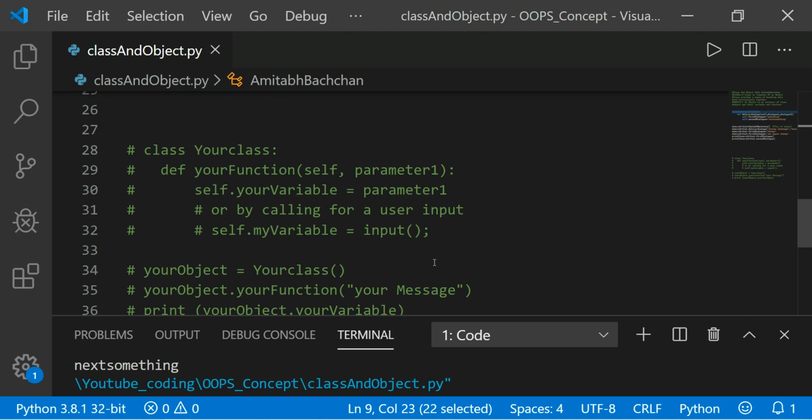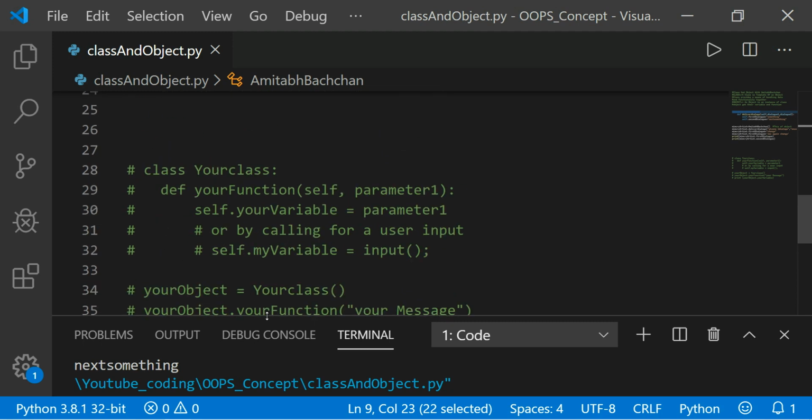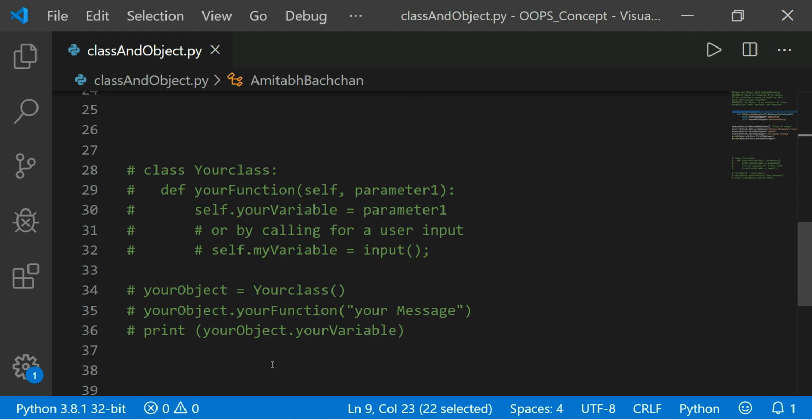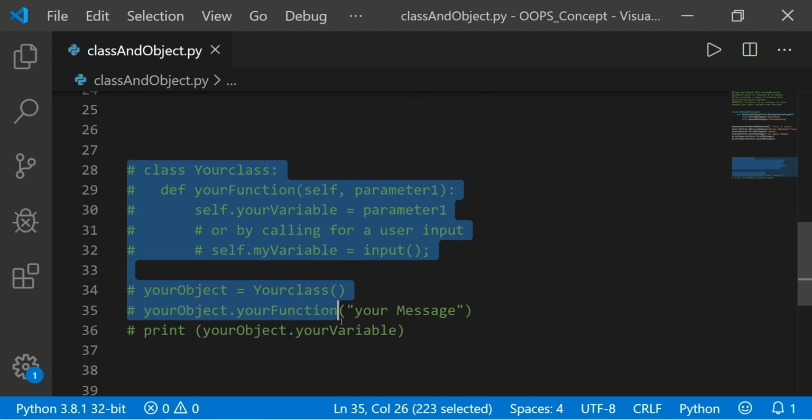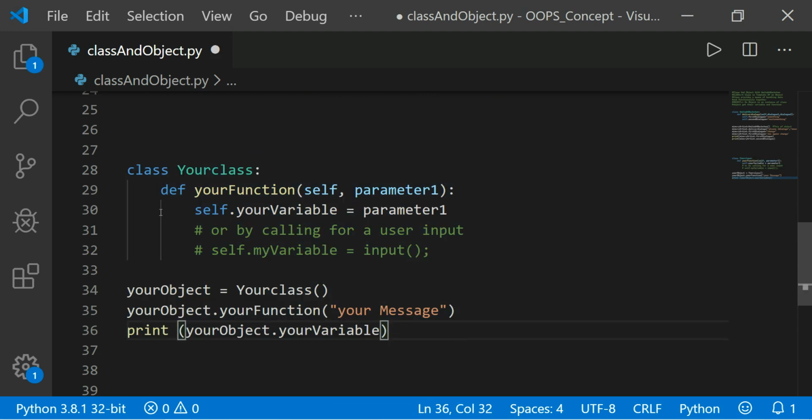And here I have already written some code on how to create it, right? Need to uncomment this. Here I have written class, which is a keyword for creating a class, right? Here you write your class name.